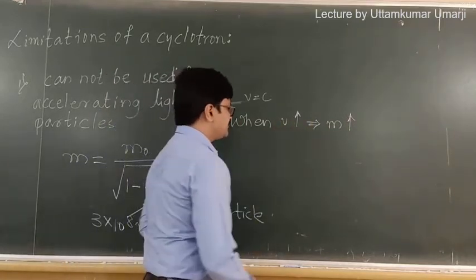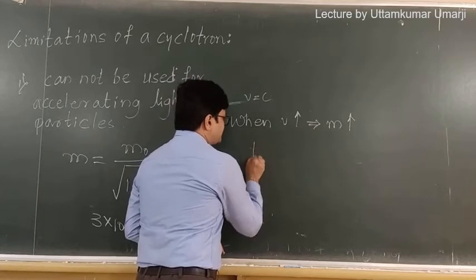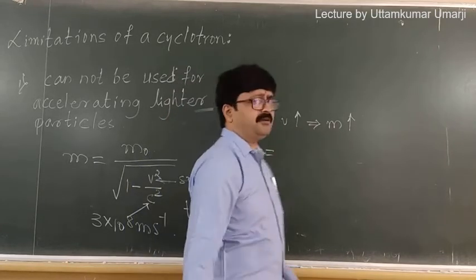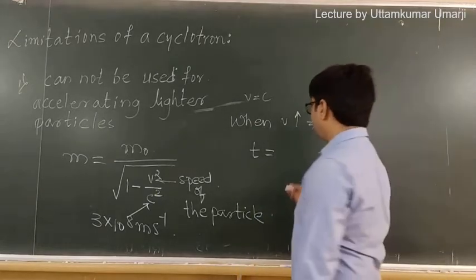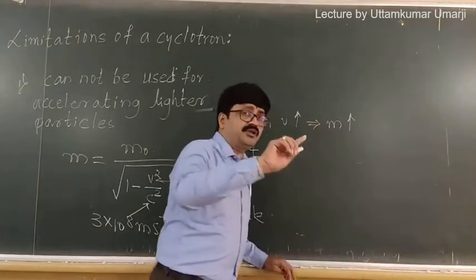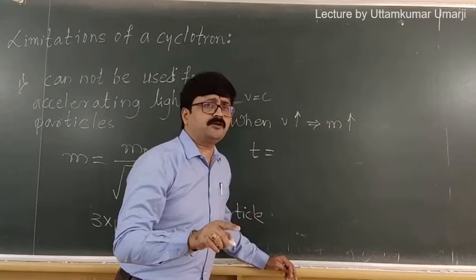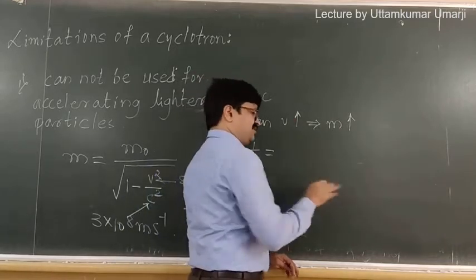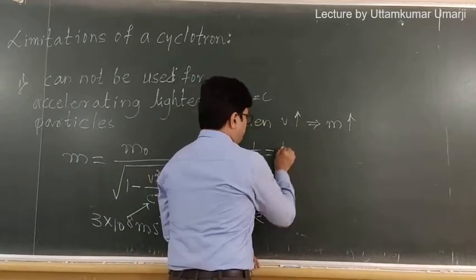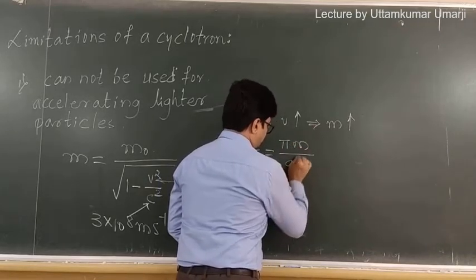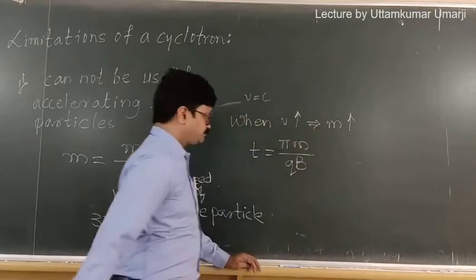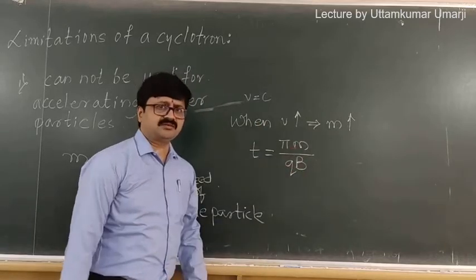If mass increases, then what is time taken by a particle in a cyclotron? Time taken by a particle in a cyclotron to travel one D will be what? So let us take total time only. Pi into m divided by q into B, correct?